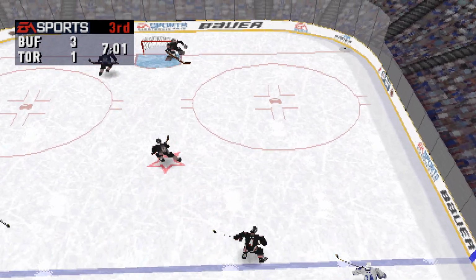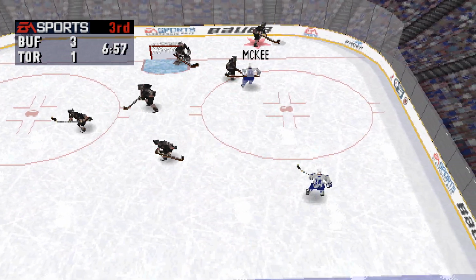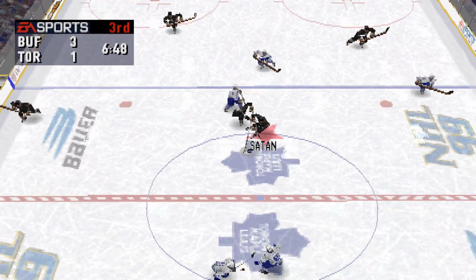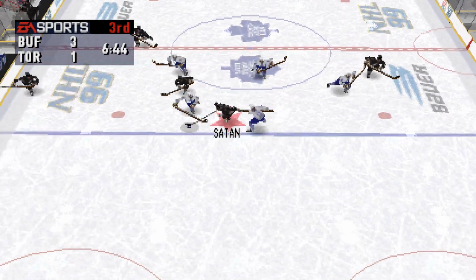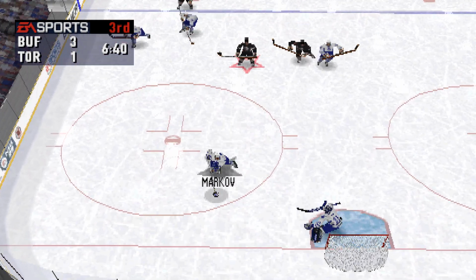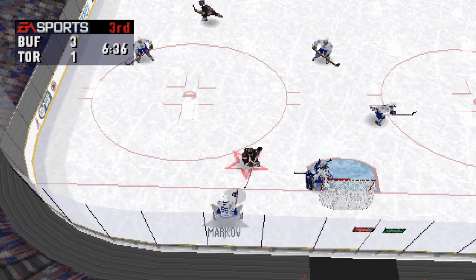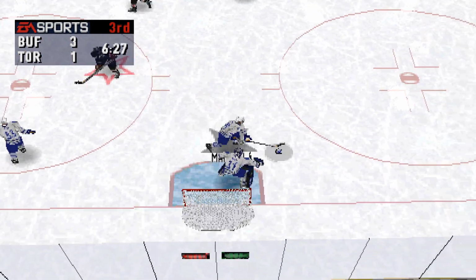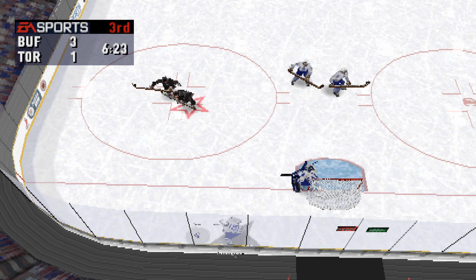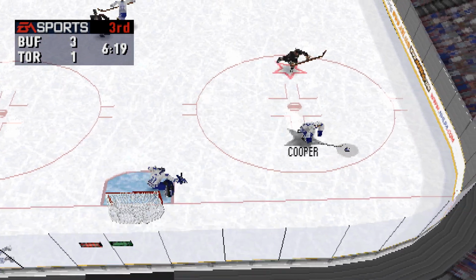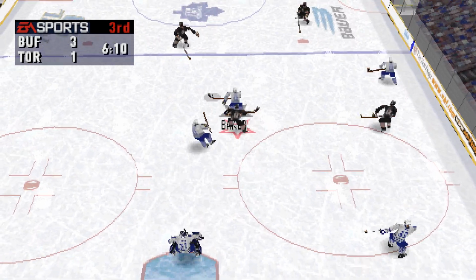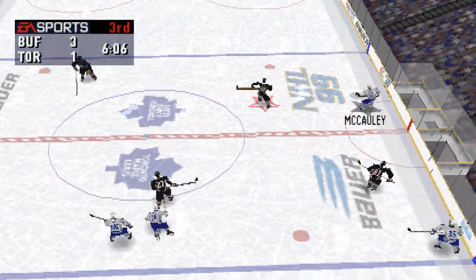The Maple Leafs change up their lines. To Odette. To Shatan. Toronto should be making a line change soon. Over here! He's flattened by Pekka. Buffalo has a solid lead. Over here! Into the corner to Cooper. Shatan jars the puck loose. Then the pass was intercepted. Buffalo has a solid lead.